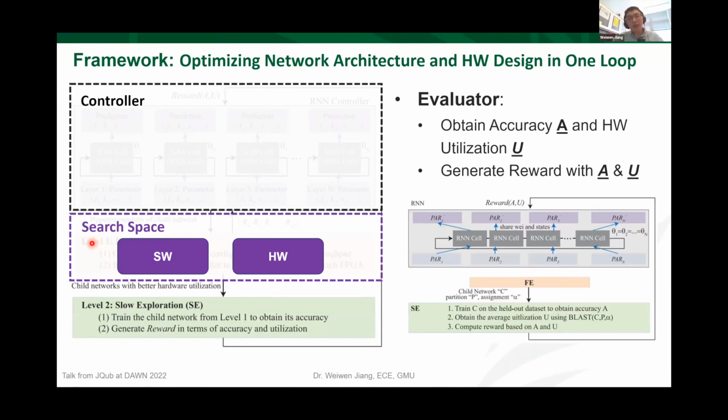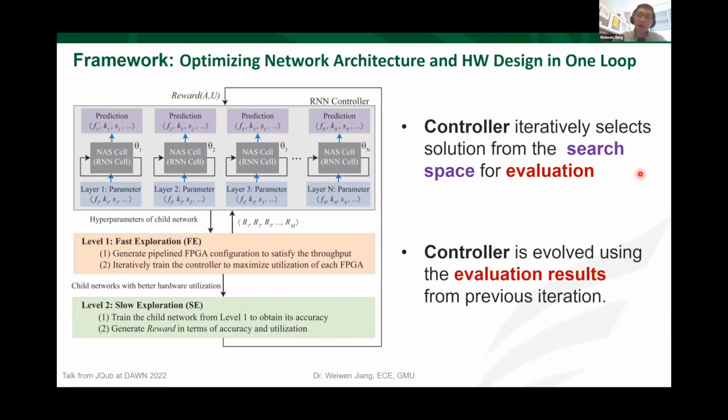After that, we have the evaluator to obtain the accuracy by training the neural network, and also by using the utilization obtained from the previous level. We can generate the final reward by using both the accuracy A and also the utilization U. After that, we have the full picture of the framework to conduct the co-exploration to search the hardware and the software at the same time.